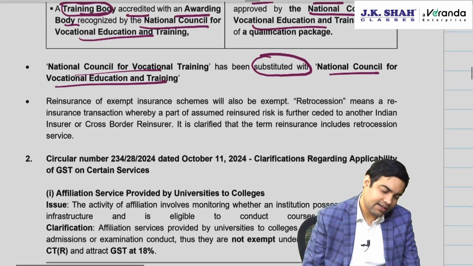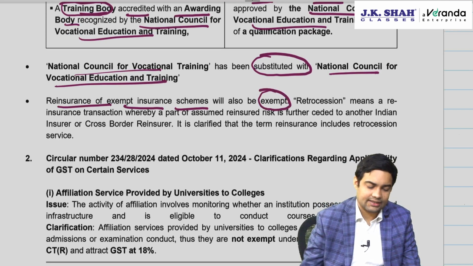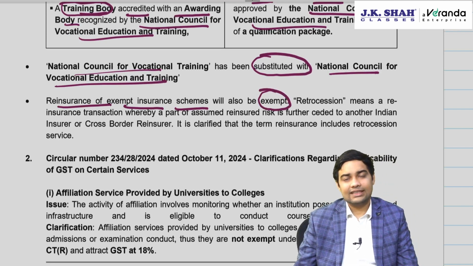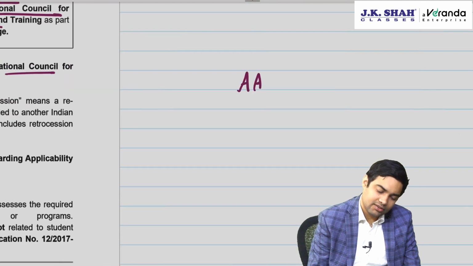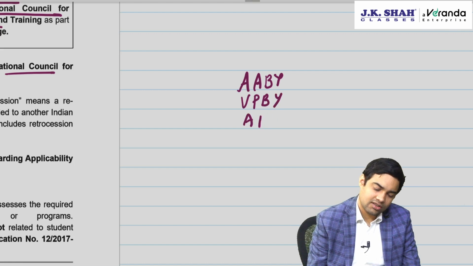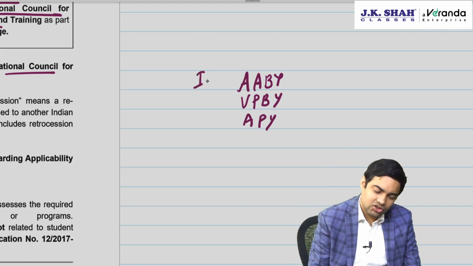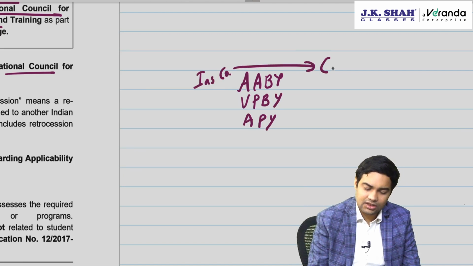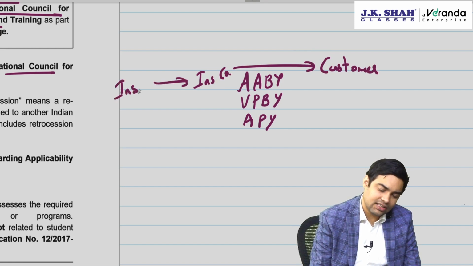Okay. Then reinsurance of exempt insurance services will also be exempted. Suppose the main insurance is exempt, like you have Aam Aadmi Bima Yojana, you have Varishta Pension Bima Yojana, you have Atal Pension Yojana. All these yojanas are exempt. Now suppose one insurance company is providing services to customers. What this insurance company can do is a reinsurance.